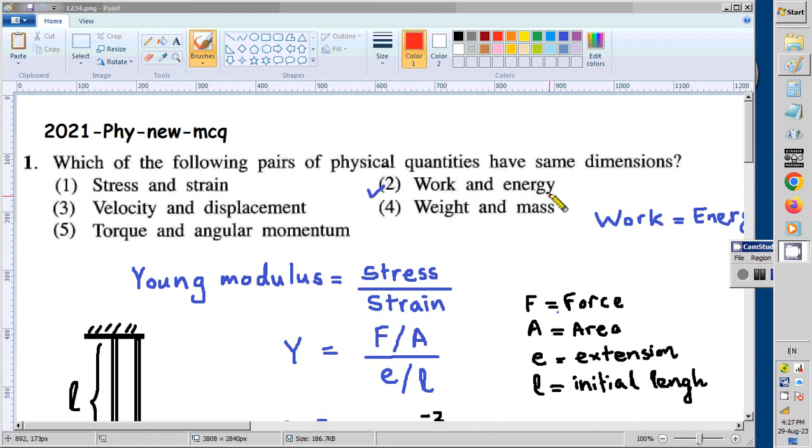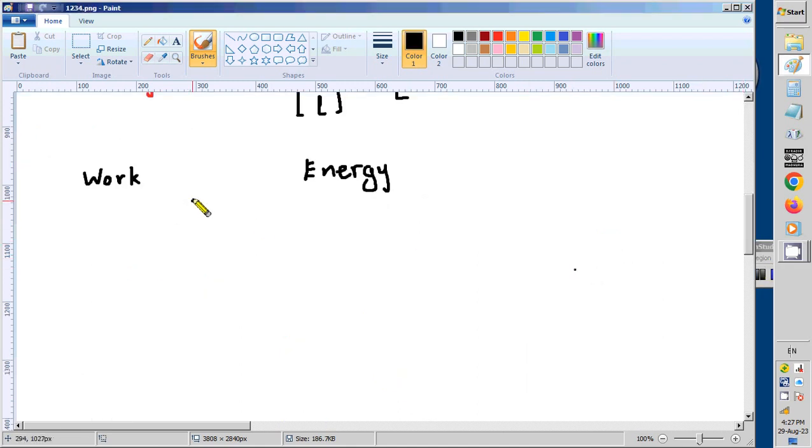So now let us discuss the second one, work and energy. So what is work? You must know work is force times the displacement. So the dimensions of work now we are going to find out. The dimensions of force is M L T minus 2. So that you should have in your mind. By heart you should be able to write it.